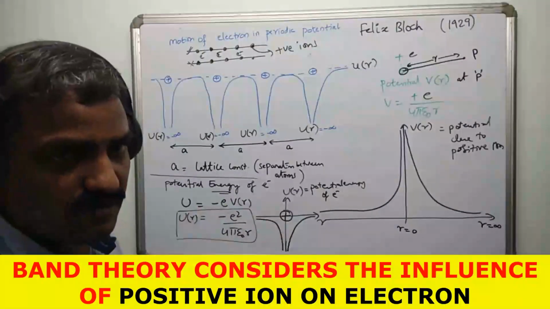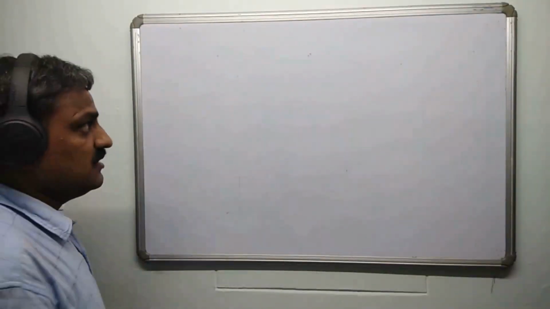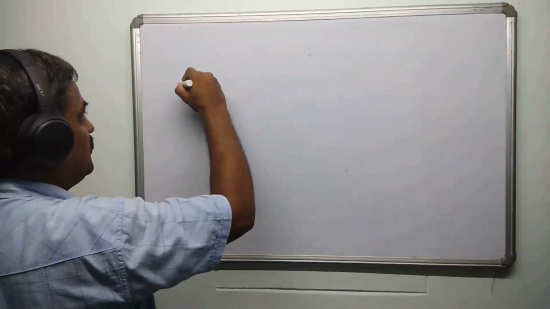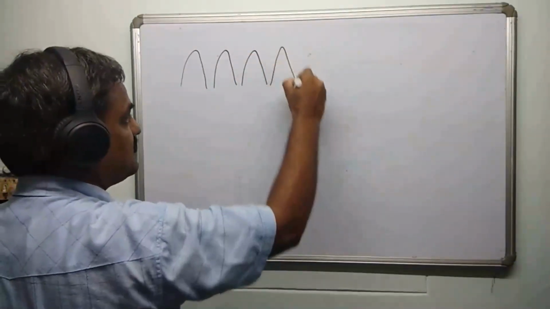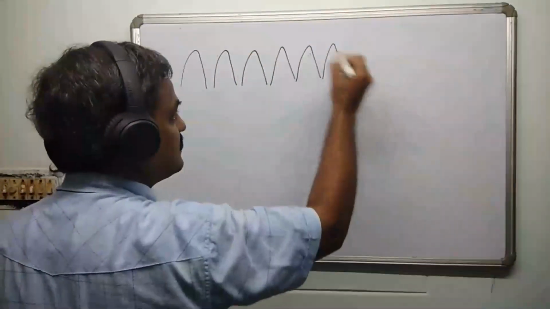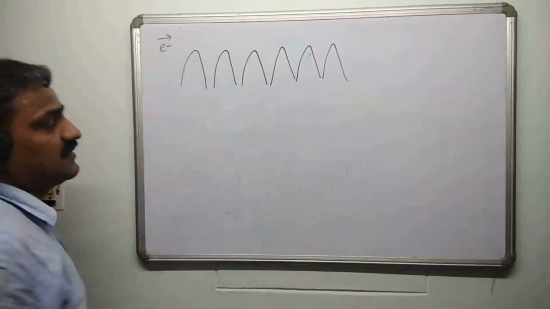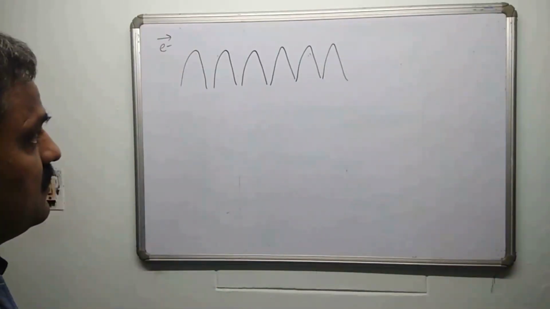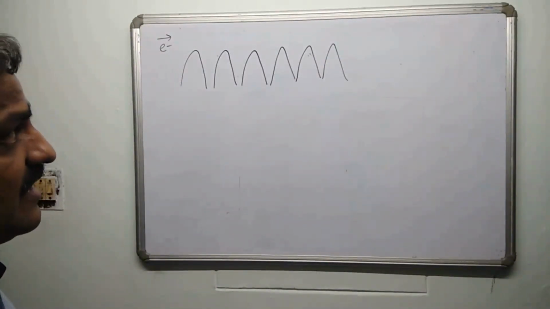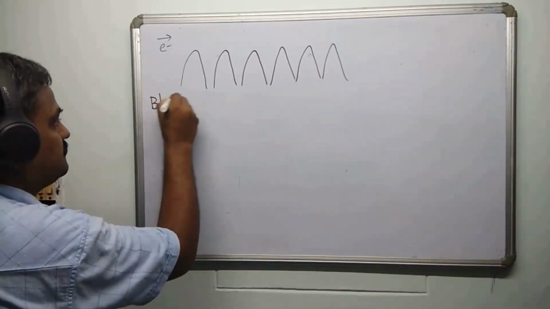I'm going to erase the board. I'll proceed further. So when the electron moves in a periodic potential, it is going to experience this kind of hills and valleys. So the electron is going to see this kind of potential at every location of the atom. Now, Felix Bloch gave a theorem for this electron. That is what we call Bloch theorem.